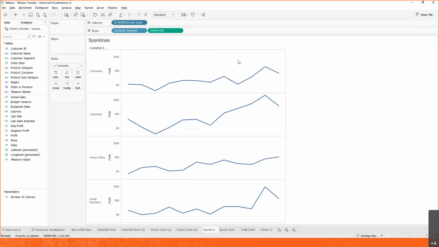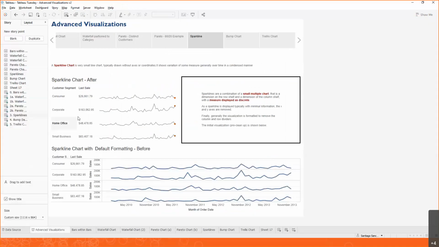Now, one thing that is special about this formatting of line charts, and you can see that here in the example, let me go back, is that the Sparkline takes about half of the visualization, and we also want to see what's the last status of the KPI. We want to see where we are right now. So we still need to do some formatting, but we also need to add this value over here.